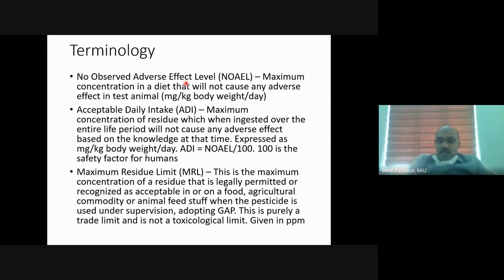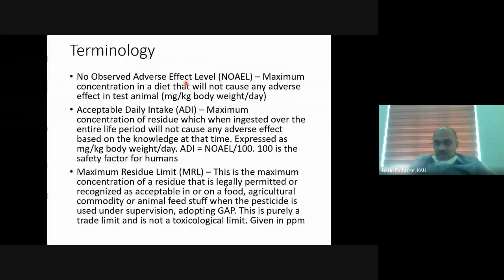I think you are familiar with FSSAI. Food Safety and Standards Authority of India. Yes or no? Yes. This MRL value is fixed by FSSAI. Once FSSAI fixes this MRL, that is a legal value.